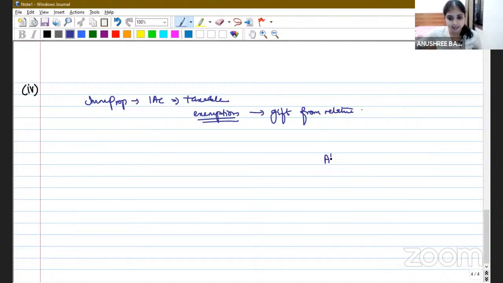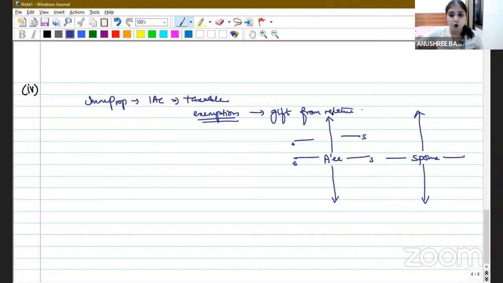And what do you mean by a relative? If I am the assessee, then my children, my grandchildren, my great-grandchildren, and so on, my parents, my grandparents, my great-grandparents, and so on, my brother, my sister, my parents' brothers and sisters, my spouse's children, grandchildren, great-grandchildren, and so on, my spouse's parents, grandparents, great-grandparents, and so on, my spouse's brother and sister, and spouses of all of these people. This is the meaning of relative for section 56(2)(x).